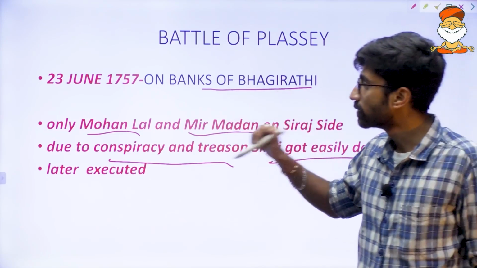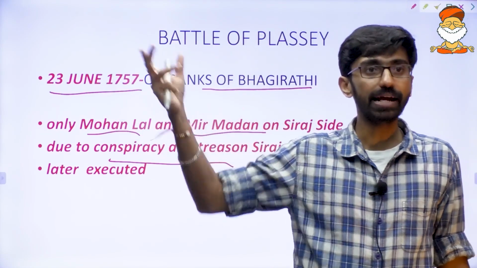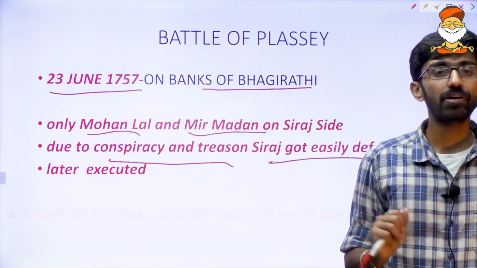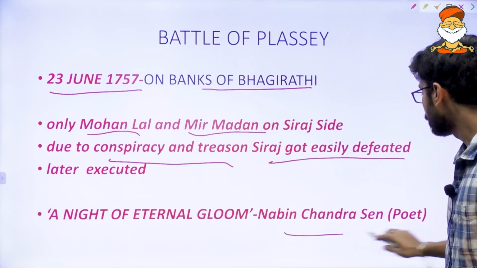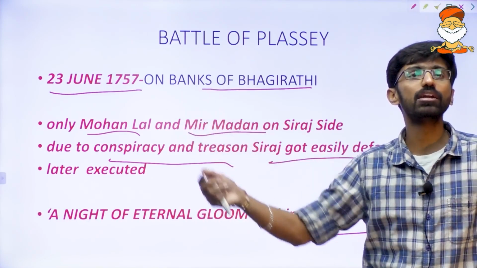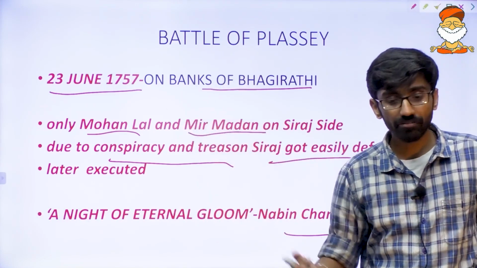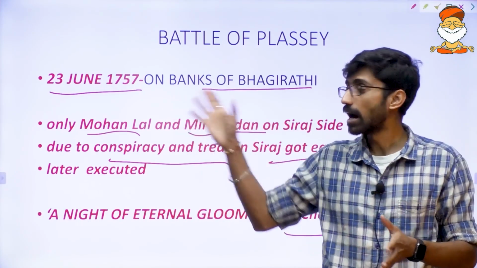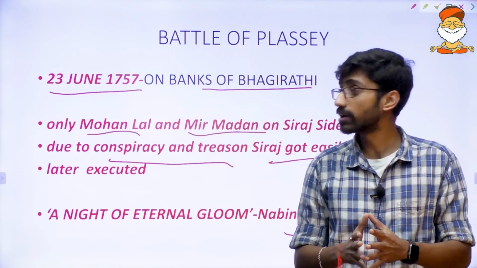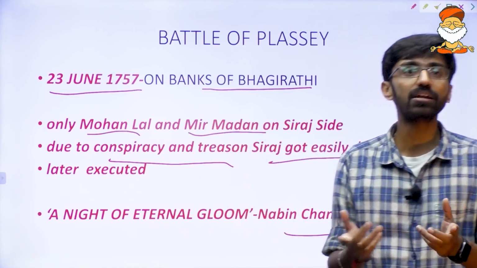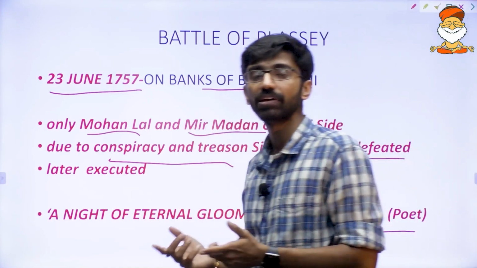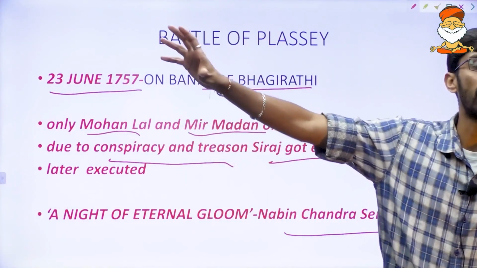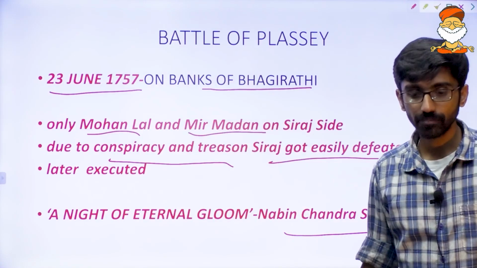And this date, that is 23rd June 1757, that night, within one day, the battle got ended and Siraj-ud-Dowla got executed, and the famous Bengali poet Nabin Chandra Sen has called it a night of eternal gloom. Why is this date, that particular evening of 23rd June 1757, termed a night of eternal gloom? The British became kingmakers. What does gloomy mean?